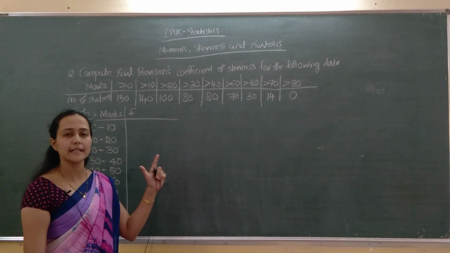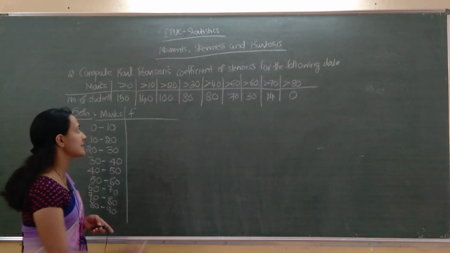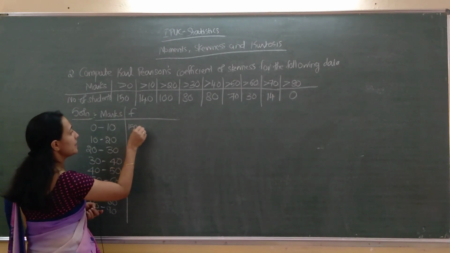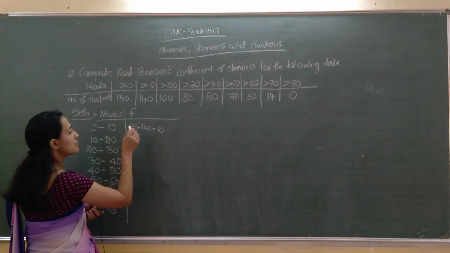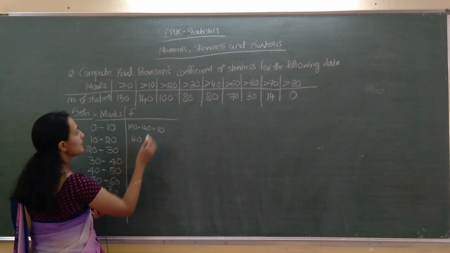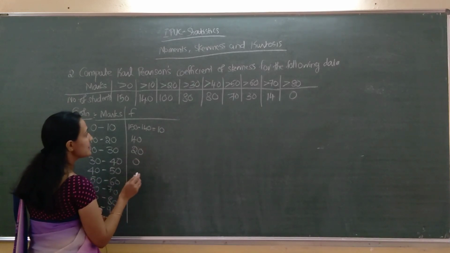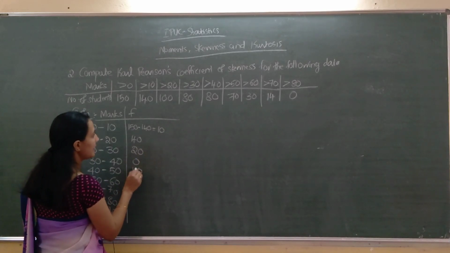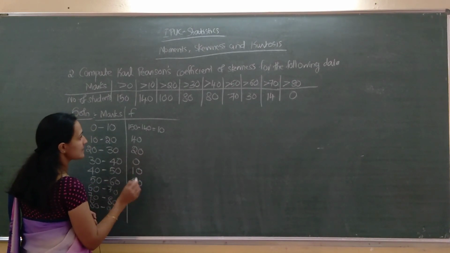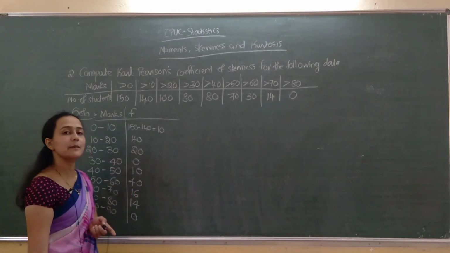Next, these are not frequencies. Remember, these are more than cumulative frequencies. First we have to convert these into frequencies. First frequency is 150 minus 140, that is 10. Similarly, 140 minus 100 is 40, 100 minus 80 is 20, 80 minus 80 is 0, 80 minus 70 is 10, 70 minus 30 is 40, 30 minus 14 is 16, 14 minus 0 is 14. The last frequency will be the same as 14.